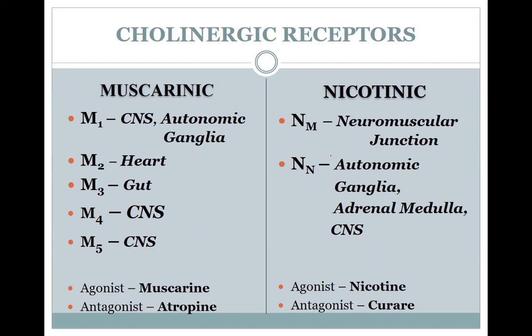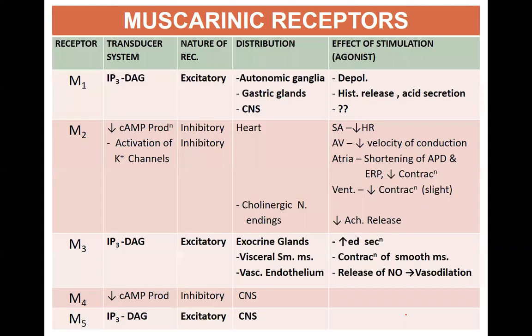The nicotinic receptors are further subdivided into NM and NN, where NM stands for present in the neuromuscular junction, whereas NN stands for present in the autonomic ganglion, adrenal medulla, or CNS. So the agonist for muscarinic receptor is muscarine, whereas the antagonist is atropine. Similarly, the agonist for nicotinic receptor is nicotine, and the antagonist is curare.